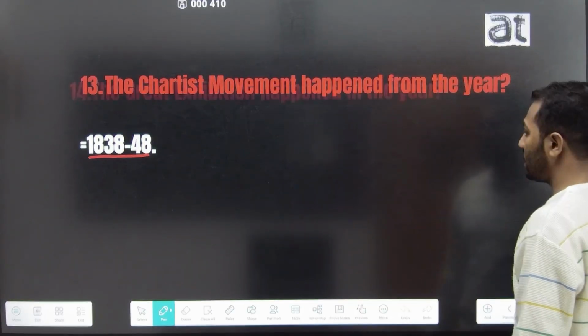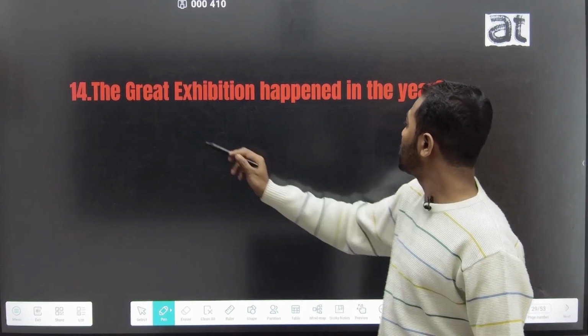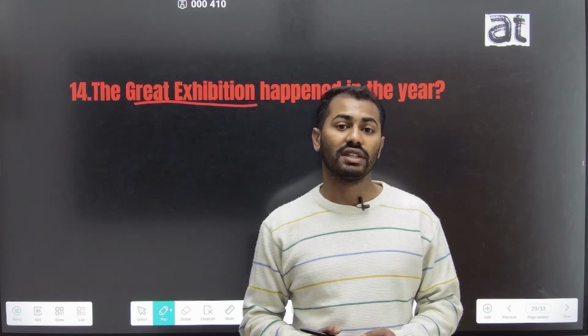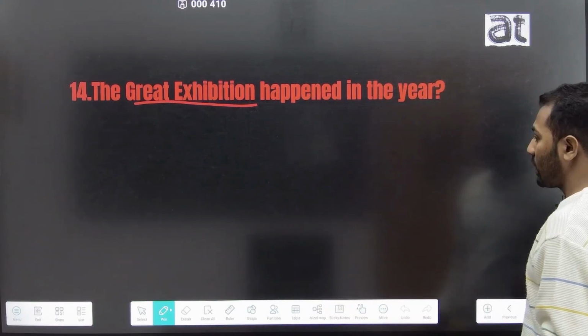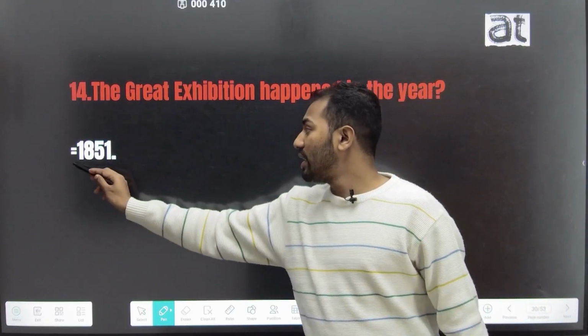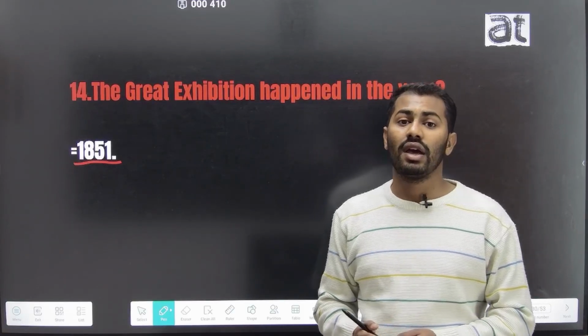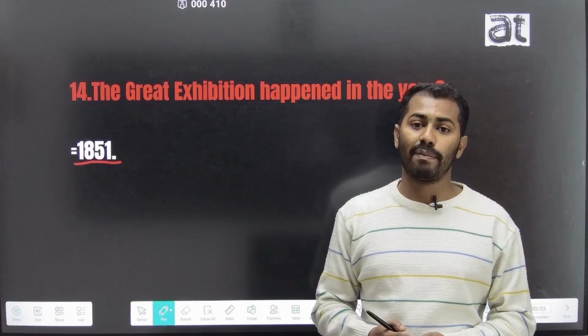The 14th question is, the Great Exhibition happened in the year? We all know in the Great Exhibition for the first time the machinery was shown to the public, and this Great Exhibition happens in the year 1851. In the year 1851 the Great Exhibition happens in the Crystal Palace in England, and it is organized by Joseph Paxton.